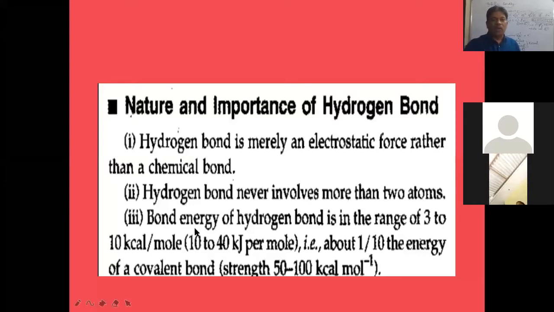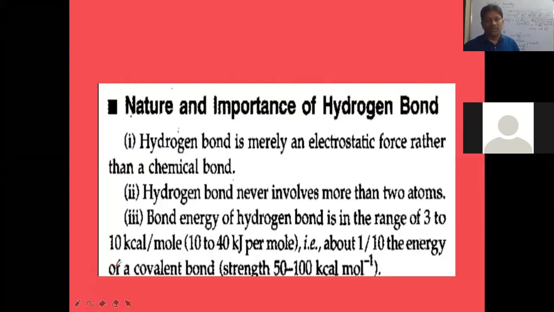Next, a hydrogen bond never involves more than 2 atoms. Between only 2 atoms, the hydrogen bond is possible, either hydrogen and fluorine, or hydrogen and oxygen, or hydrogen and nitrogen, like this. And the bond energy of a hydrogen bond is in the range of 3 to 10 kilocalories. 1 calorie is equal to how many joules?